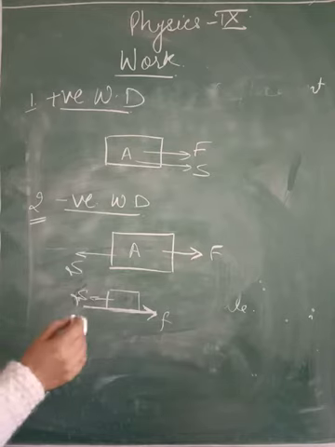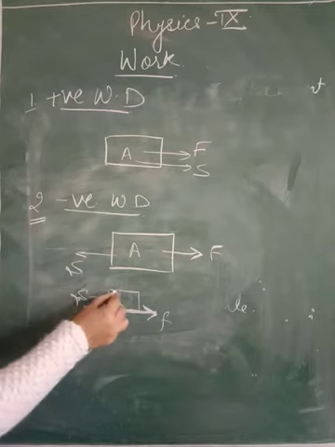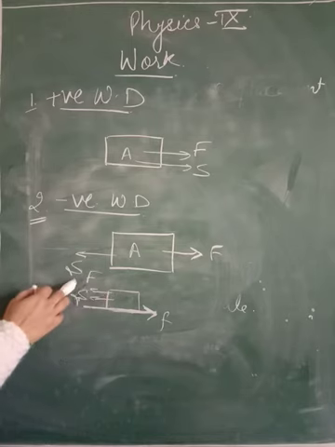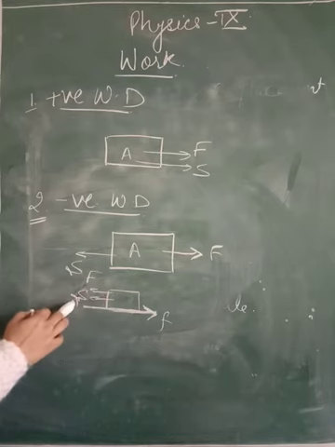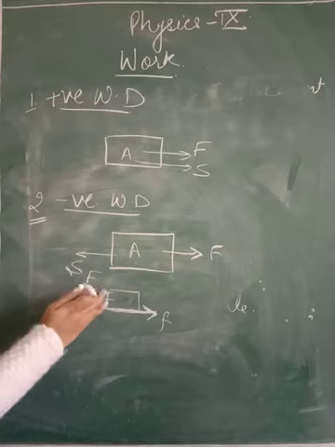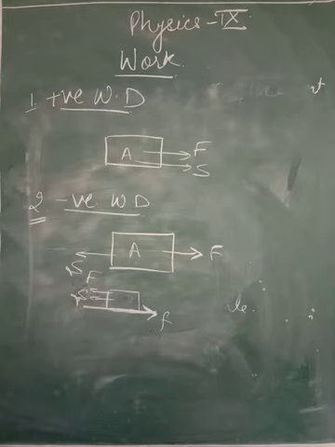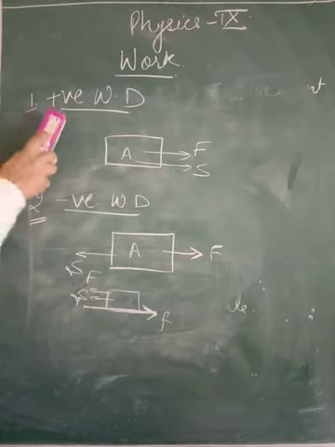But in the same example, if capital F is my force, the work done by me will be taken as positive, while the work done by the force of friction will be taken as negative. So these are the situations when we consider work done as positive, and here we will consider it as negative.